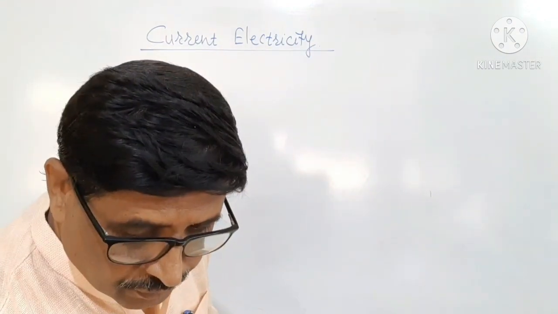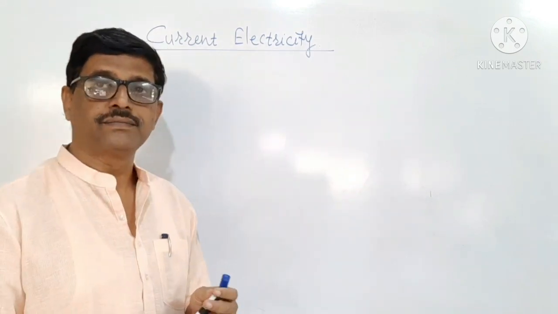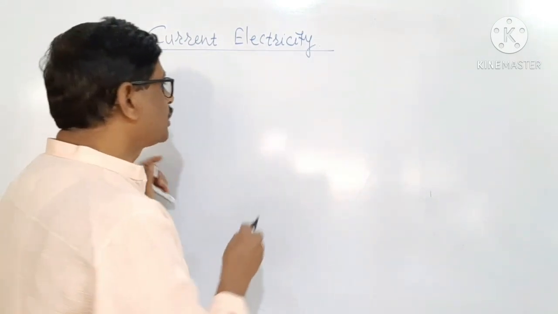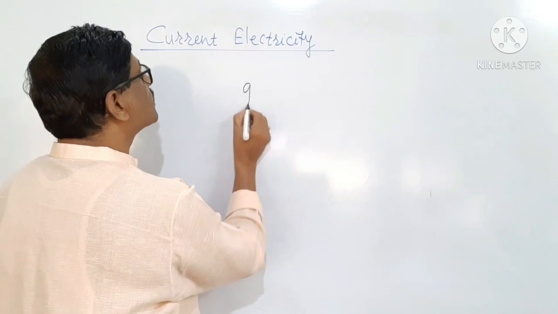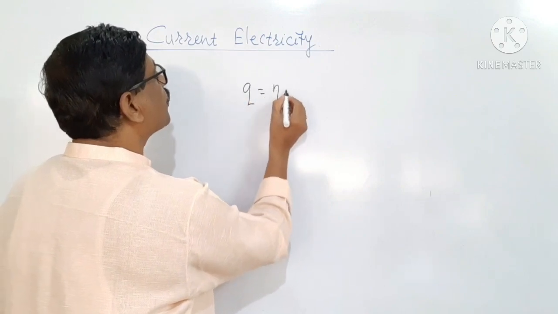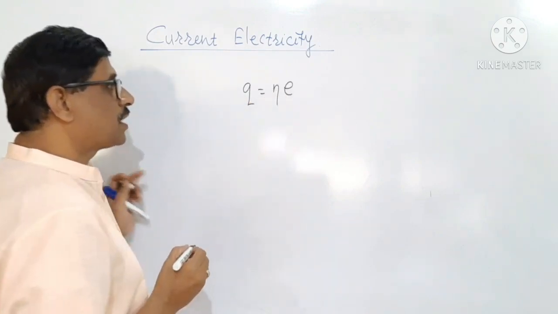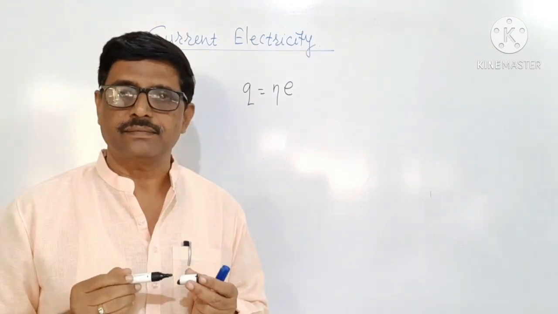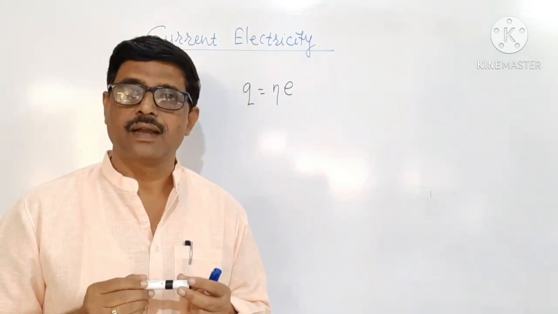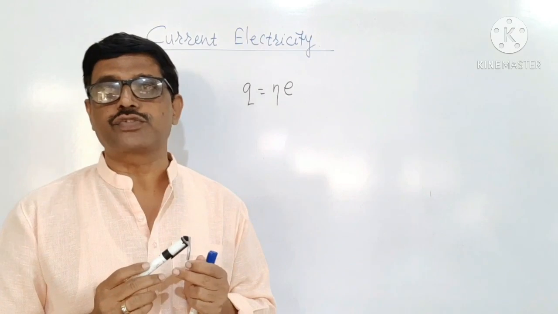Quantization of charge means that the charge Q is nothing but n number of electrons, each having a charge e. The unit of charge is coulomb.